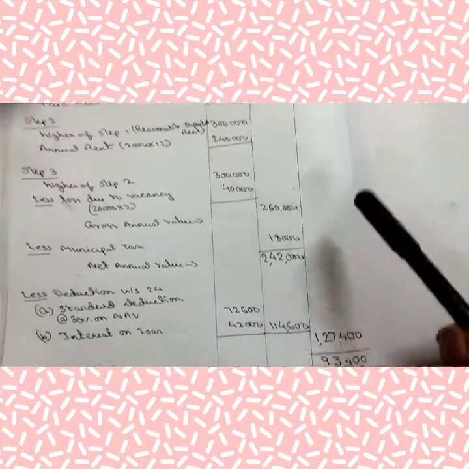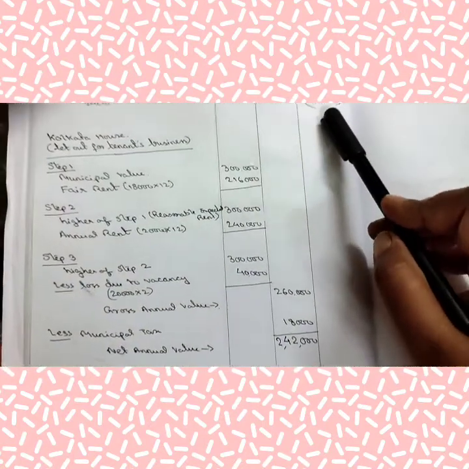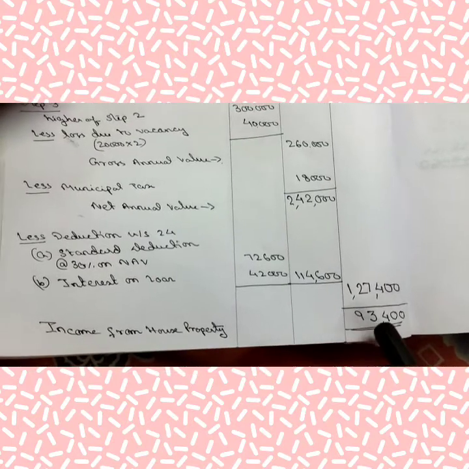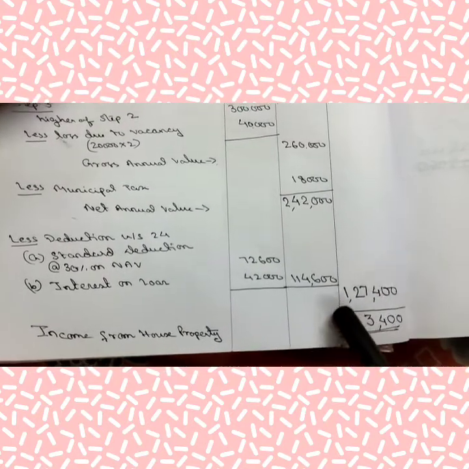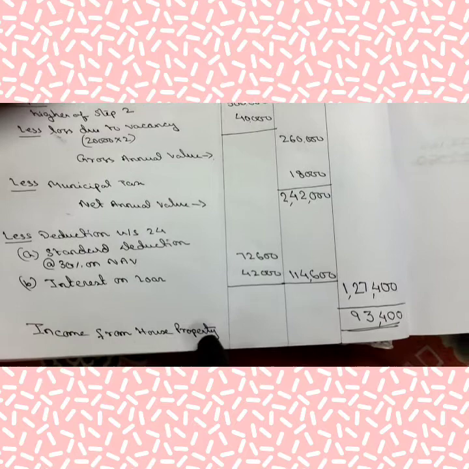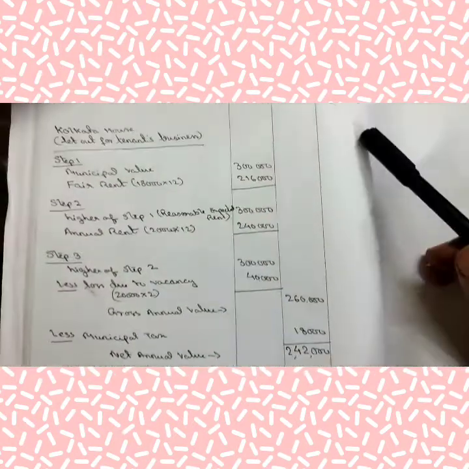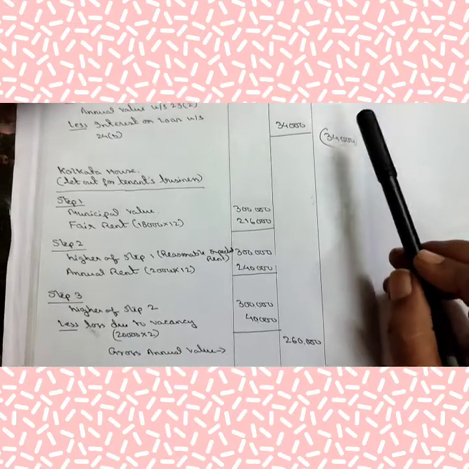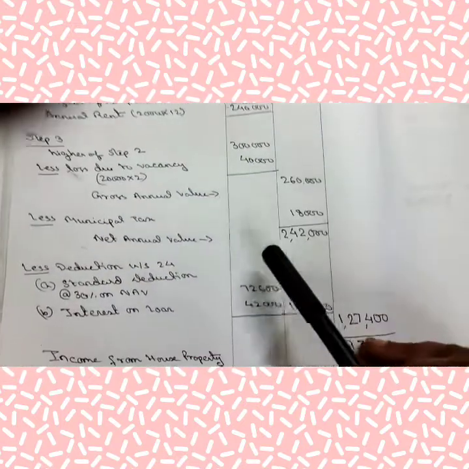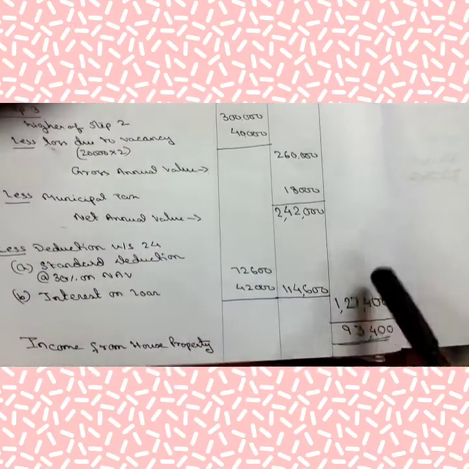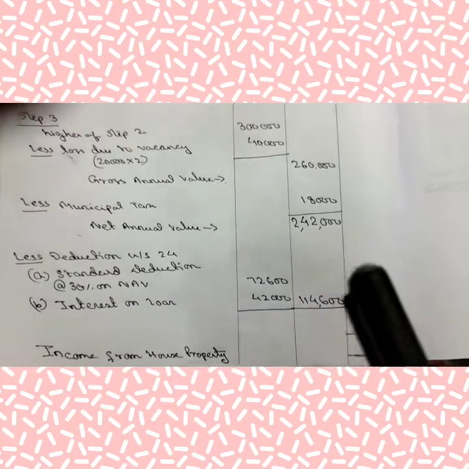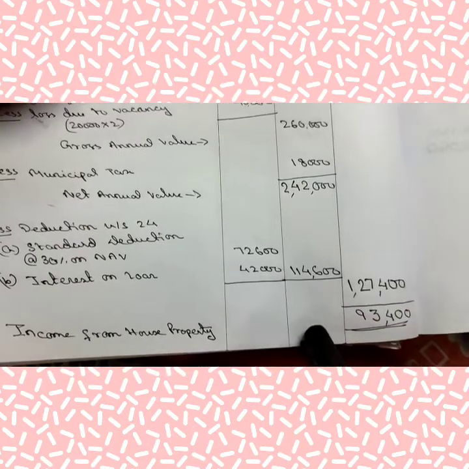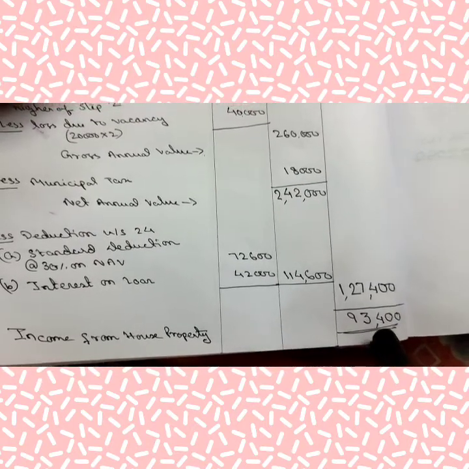From the income you have to deduct this loss part, the negative part, and it will come to 93,400. This is the total income from house property. That means this loss from the first house is set off from the income of another house of that person in a particular previous year. So income from house property is 93,400.